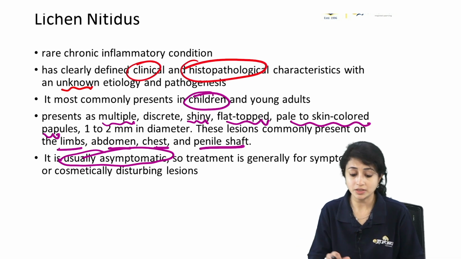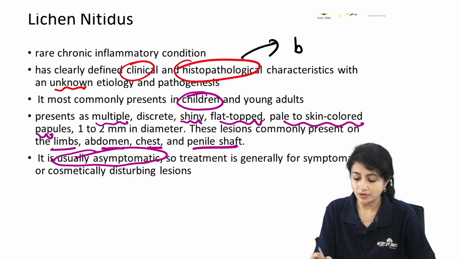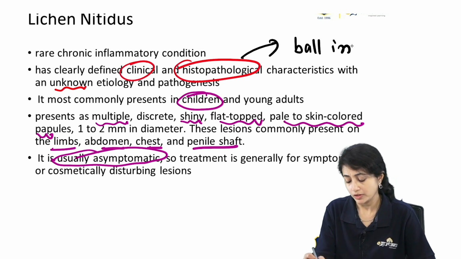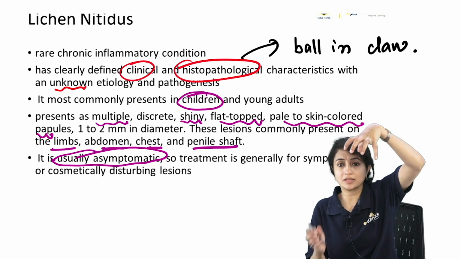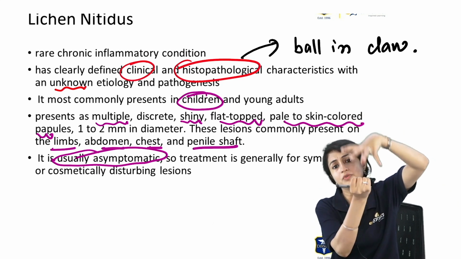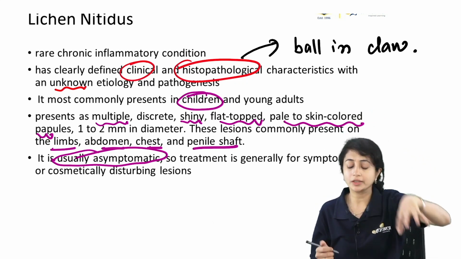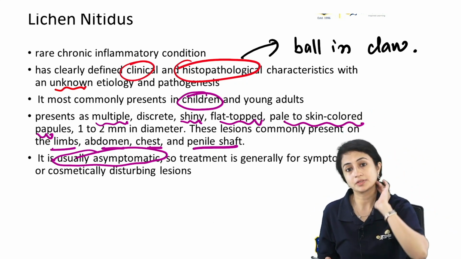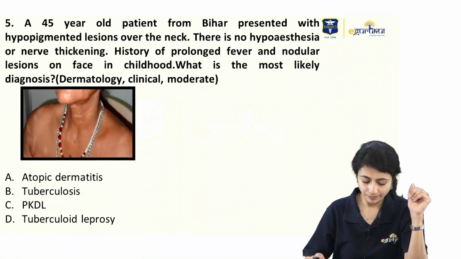So lichen nitidus. And what is the classical histopath appearance that we see here? We see ball in claw. So it's like this. There's an inflammatory infiltrate and my epidermis is sitting like this. So it appears like ball in claw hand appearance. Okay, so that is a typical histopath feature that we see with lichen nitidus.